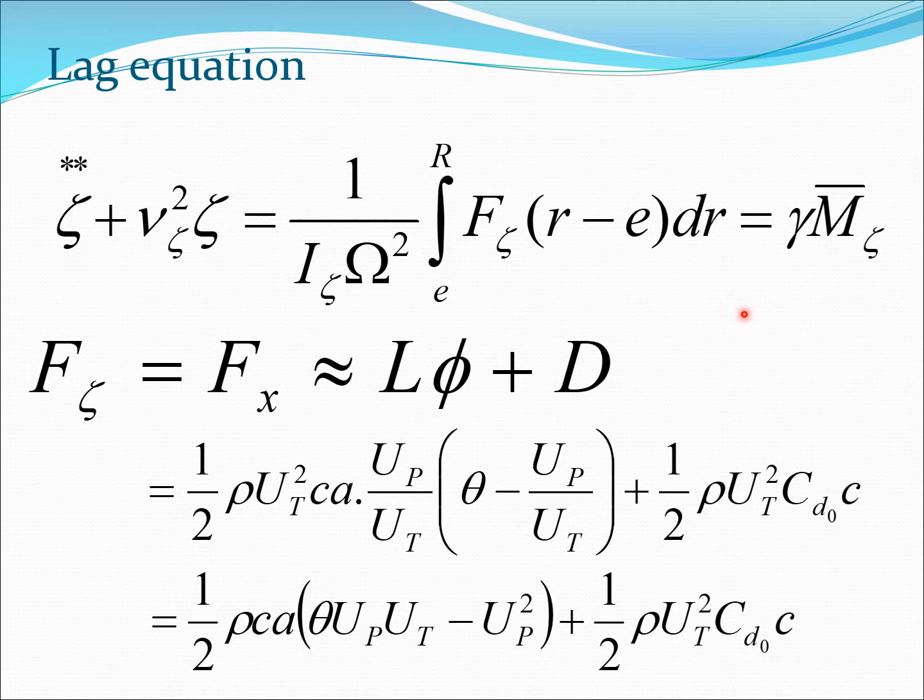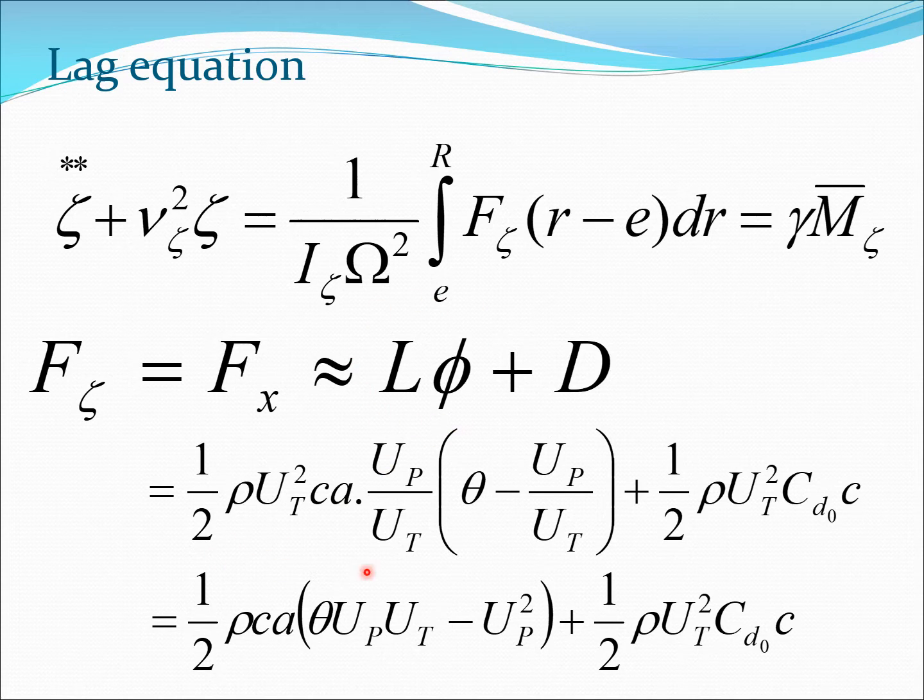So let's look at this equation and try to get something for f zeta. Now immediately you realize that f zeta, which is the force in the in-plane direction, is going to be equal to f of x. And f of x has essentially two components. One of them is the drag, which is essentially coming from CD, or the airfoil cross section. And one more component is due to the component of lift, which is pointing in the backward direction, that is lift into phi. Okay, this is the induced drag type of component.